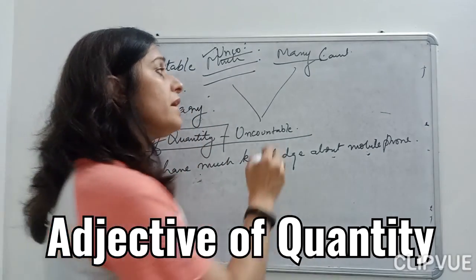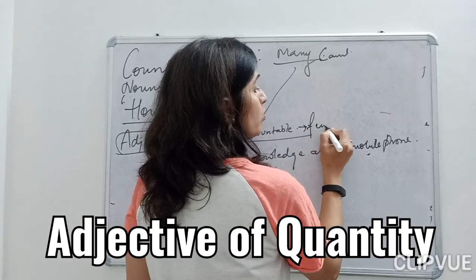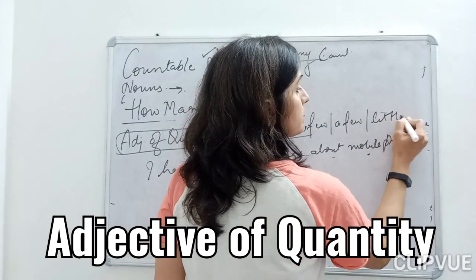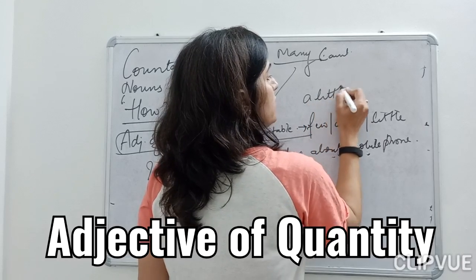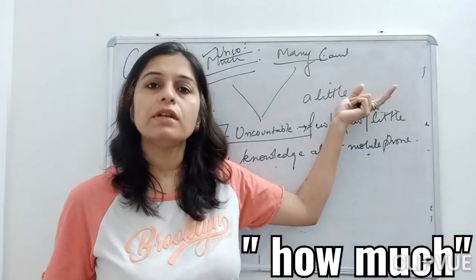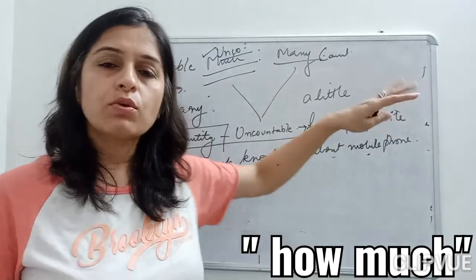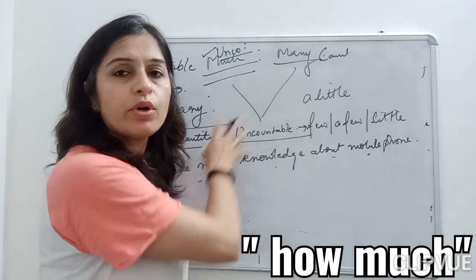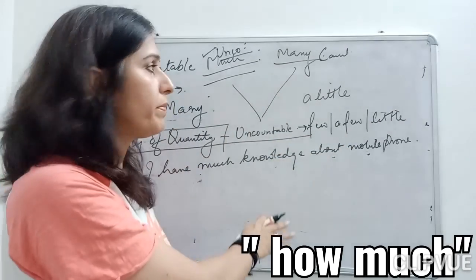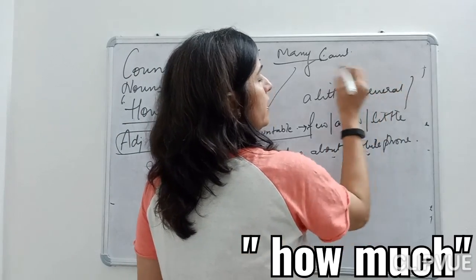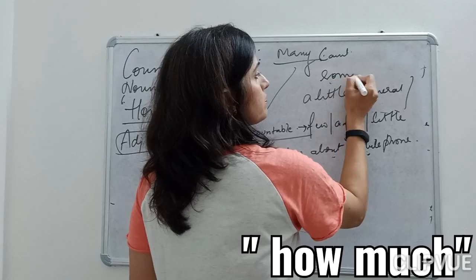Uncountable adjectives can be the same, children, like few, a few, little, a little. I'll soon upload a video also, children, for this. A few, little, the few, all these quantifiers. Now I'll not go deep into it. I will just explain what sticks to our topic. Fine. You can take several, some.